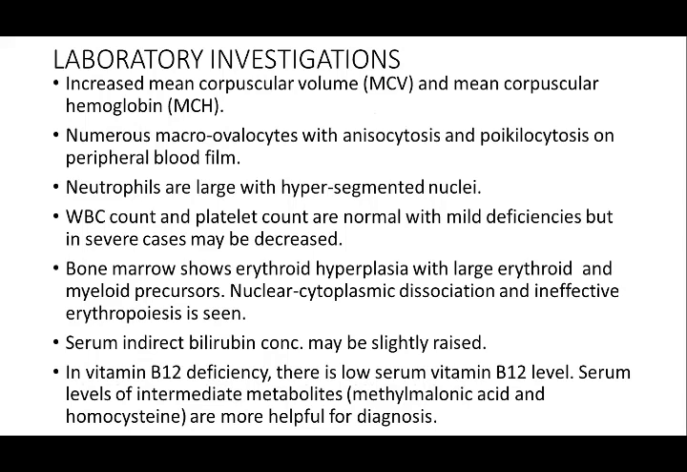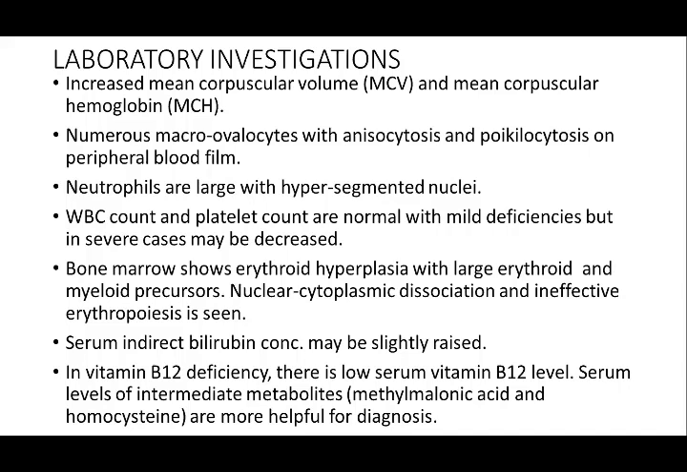Laboratory investigations. There is increased mean corpuscular volume or MCV and mean corpuscular hemoglobin, and numerous macro-ovalocytes with anisocytosis and poikilocytosis are seen on the peripheral blood film. Neutrophils are large with hypersegmented nuclei. WBC count and platelet counts are normal with mild deficiencies, but in severe cases they may be decreased. Bone marrow shows erythroid hyperplasia with large erythroid and myeloid precursors, nuclear cytoplasmic dissociation, and ineffective erythropoiesis. Serum indirect bilirubin concentration may be slightly raised.